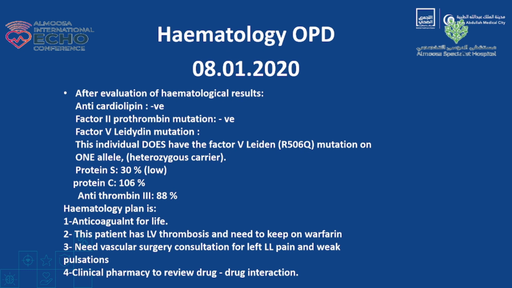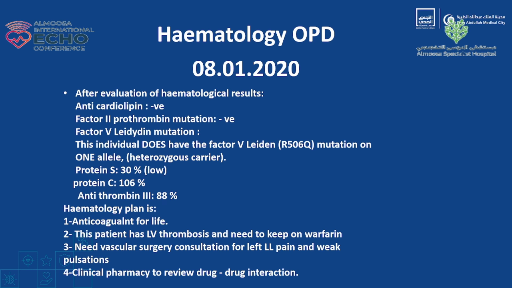And they mentioned he does have some sort of factor V Leiden mutation in one allele, and he's a heterozygous carrier. And then the protein S, protein C, and antithrombin. And they plan he should have anticoagulation for life, and especially with the LV thrombus to keep on warfarin.